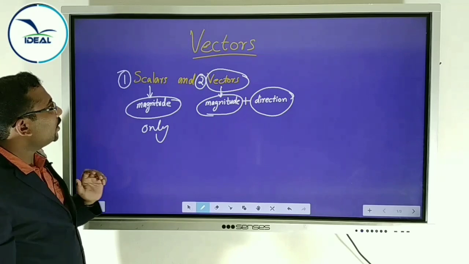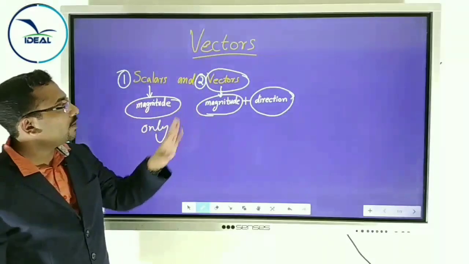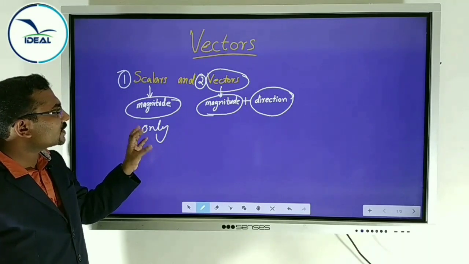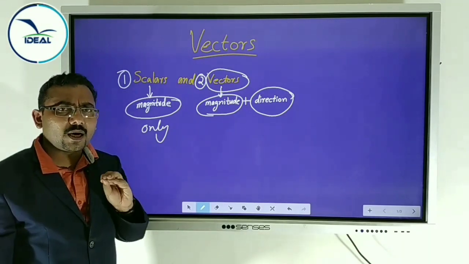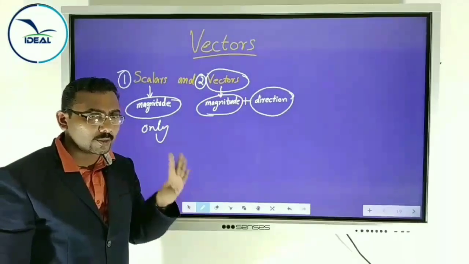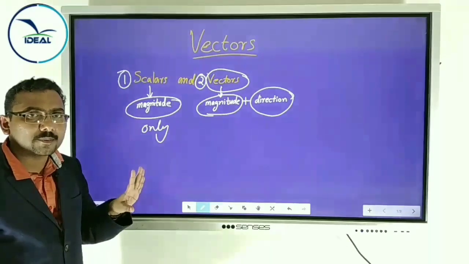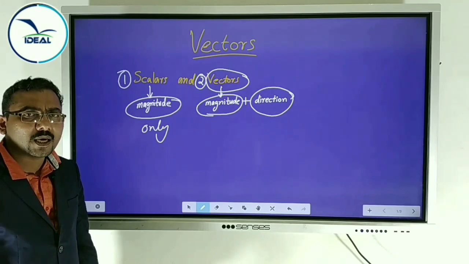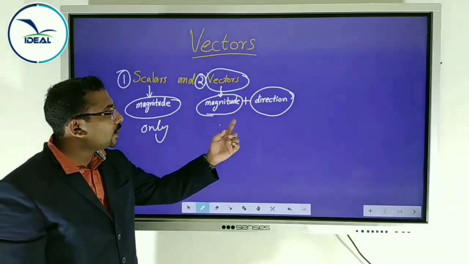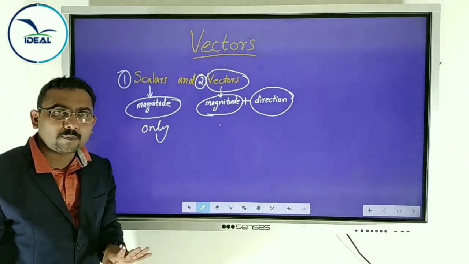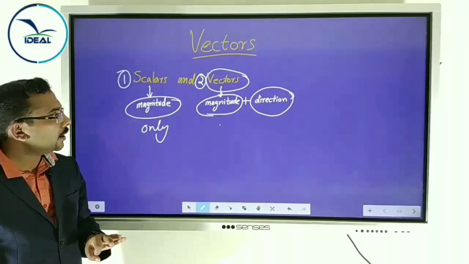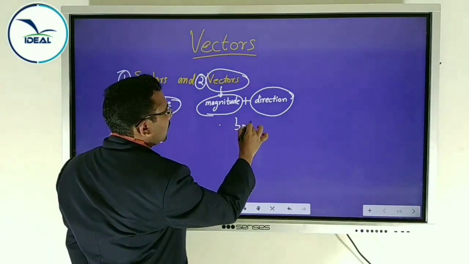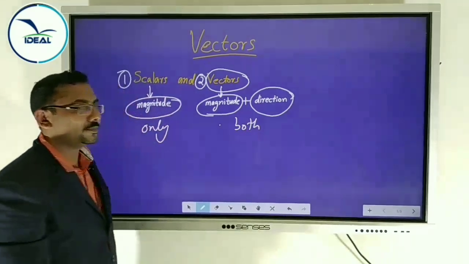I will explain what is scalar quantity and what is vector quantity. Just define. Scalar quantities are physical quantities which have only magnitude, no direction. Vector quantities are physical quantities which have both magnitude and direction. That is the difference.